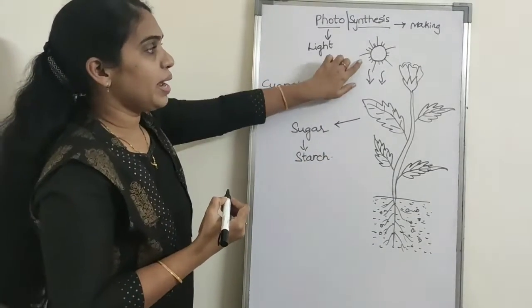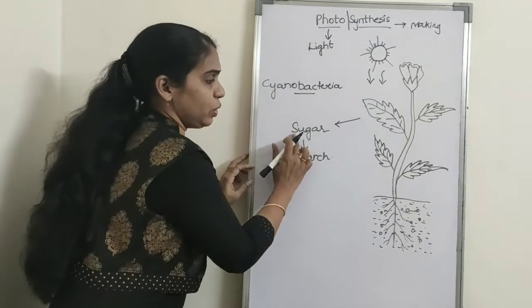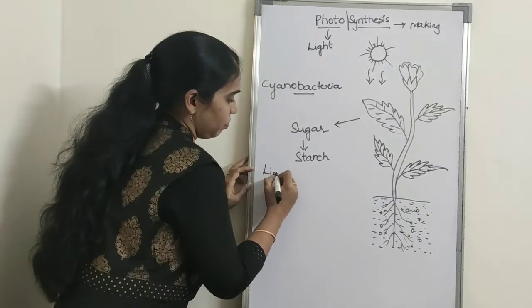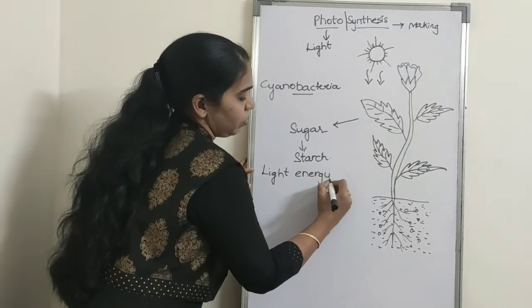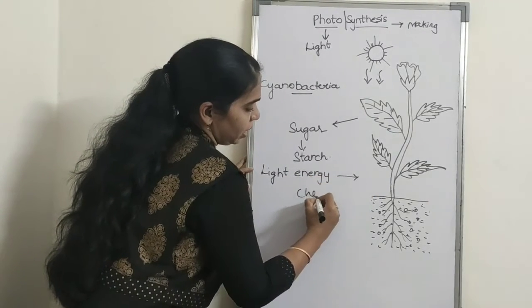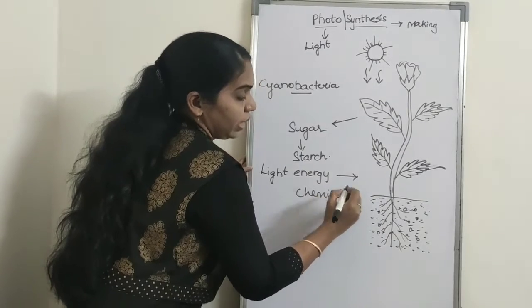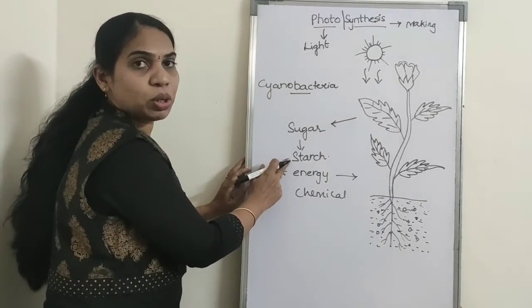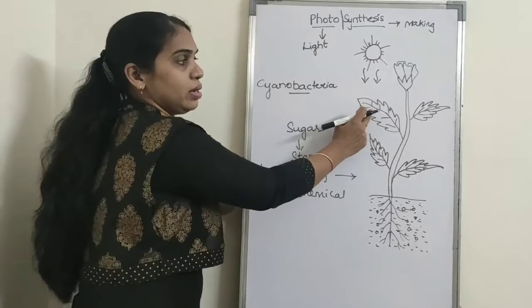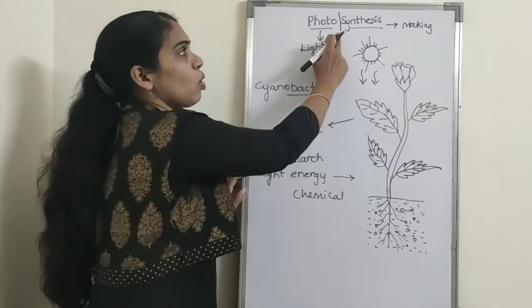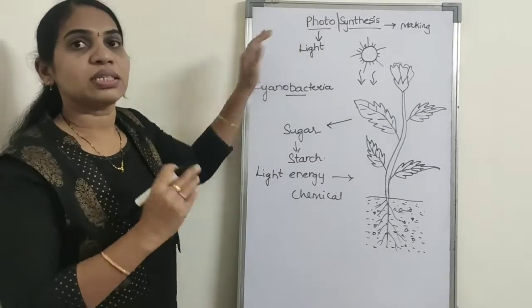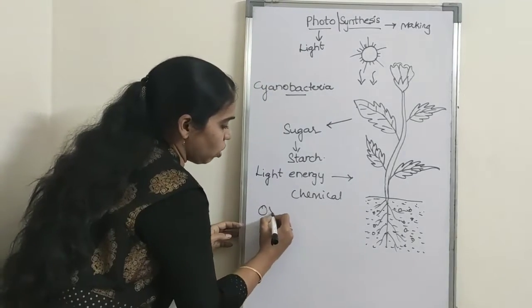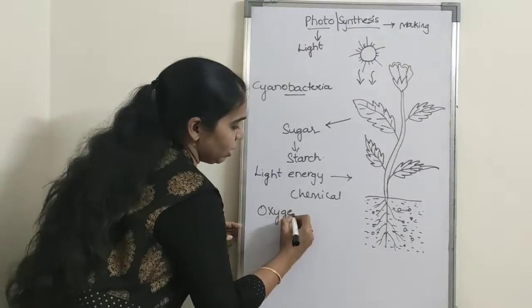Here, the light energy is converted into chemical energy in the form of starch molecules, which are stored in leaves. This is called photosynthesis. By this process, some amount of oxygen is also released into the atmosphere.